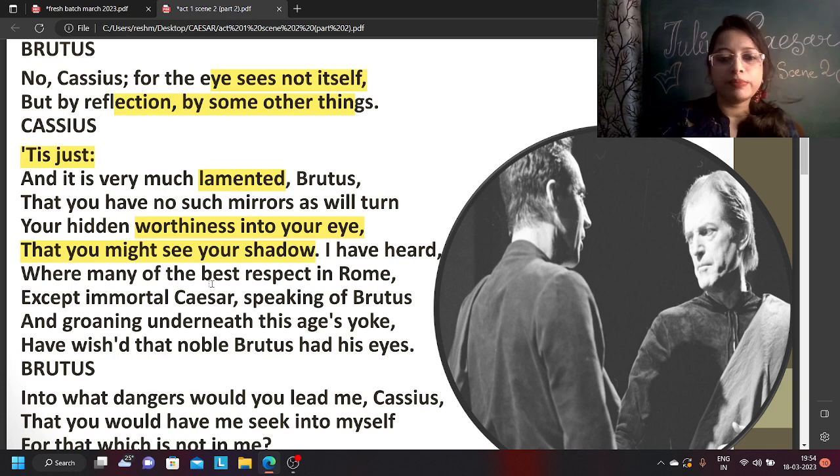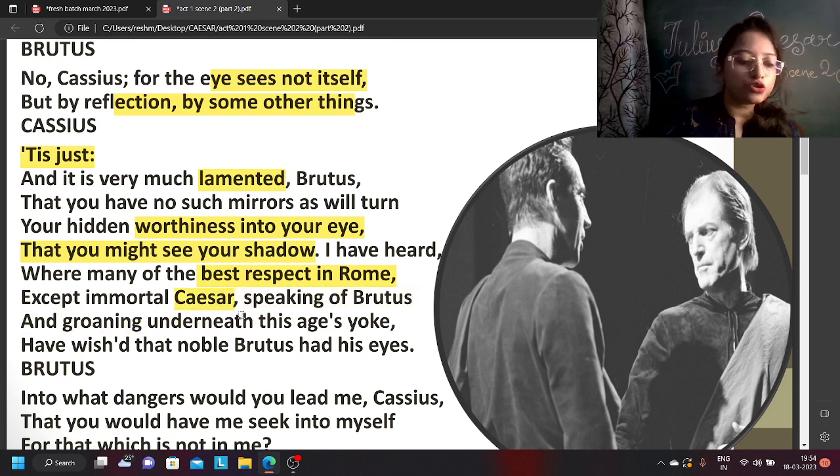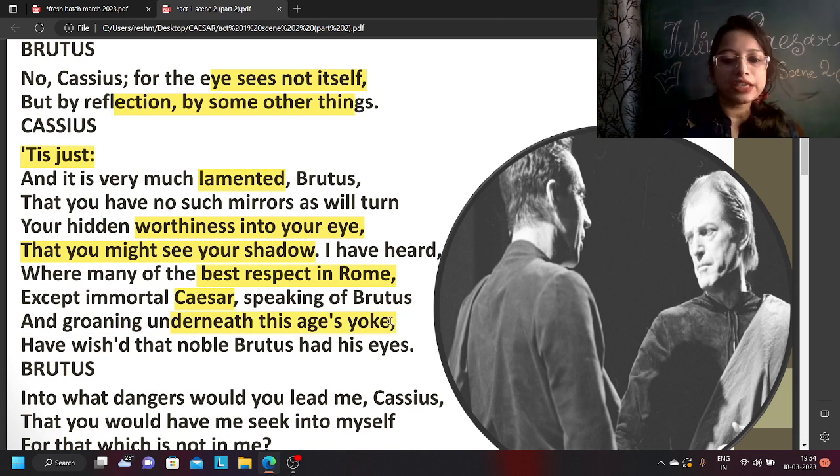I have heard where many of the best respect in Rome, many noble men, except Caesar, talk about Brutus and groaning underneath this age's yoke. So yoke means they are very much bothered about the current political condition.